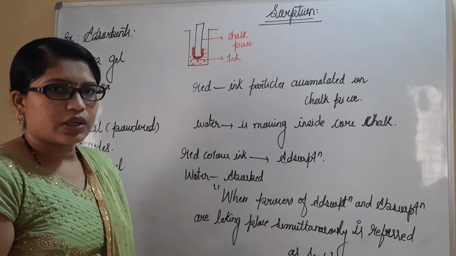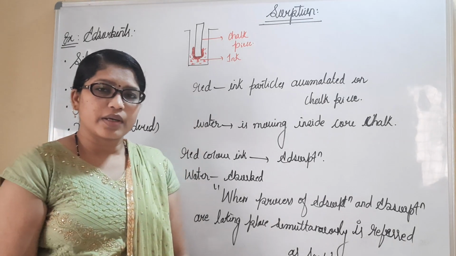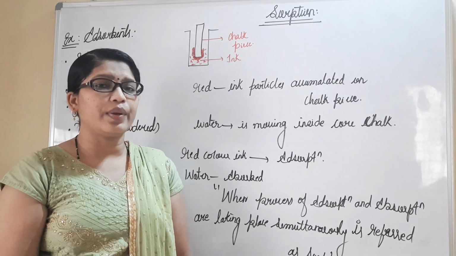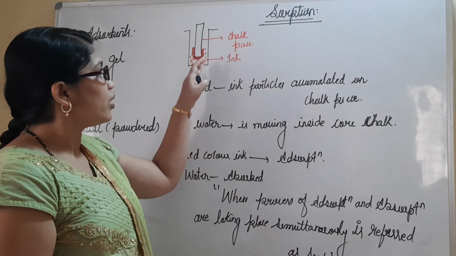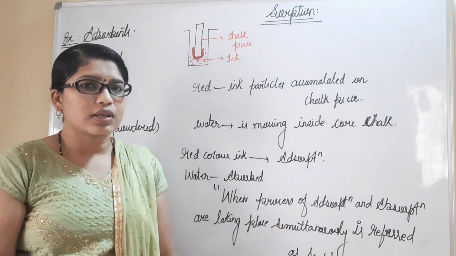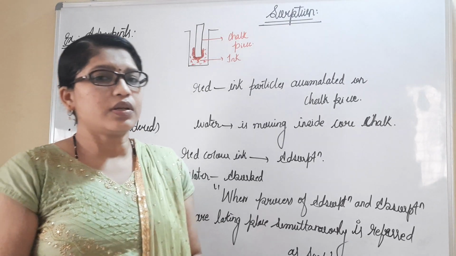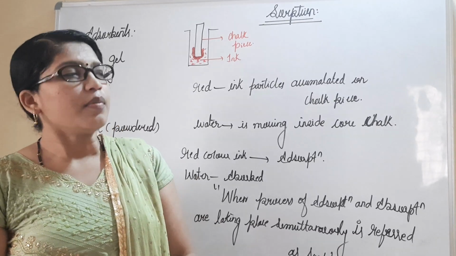Example I have shown here. Ink beaker is added by the chalk. Red colored ink is going to be accumulated on chalk piece and water is going to be absorbed by the chalk. So the process tells us that adsorption and absorption will be taking place simultaneously, and that phenomenon we can call as sorption.